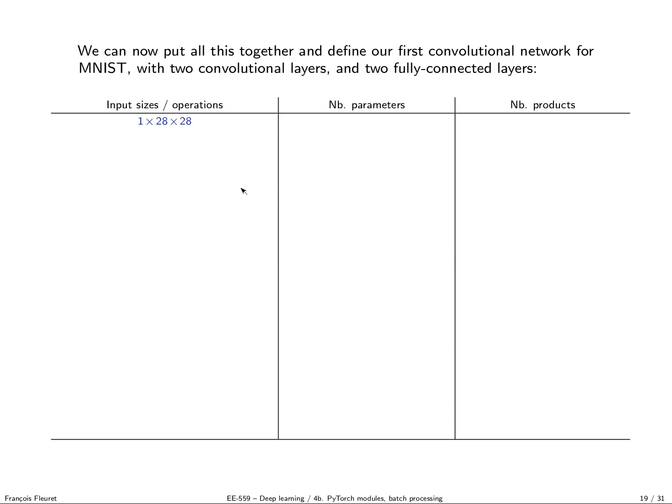So here I'm going to describe the processing for a single sample: the input size and number of operations for a single sample, and write the code in the form of the constructors to build the different modules. So we first get as input an image from MNIST, a one channel 28 by 28, and we first send it through a convolution layer that goes from one channel to 32. Those are quite standard values, which are the result of years and years of testing by many people. So we keep standard values, but you are plenty free to try others if you want.